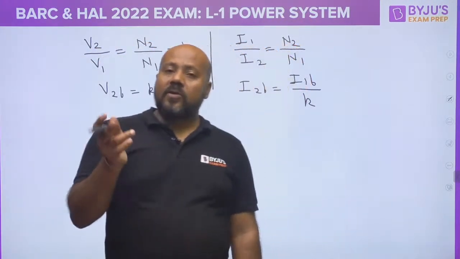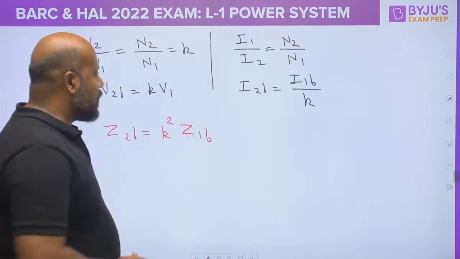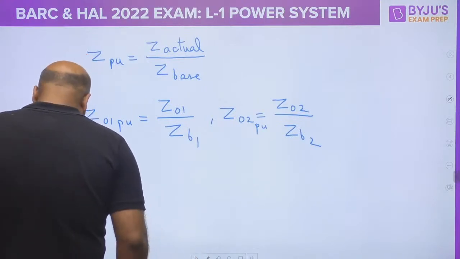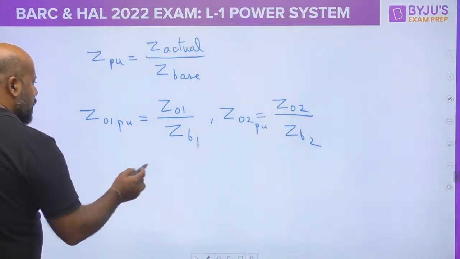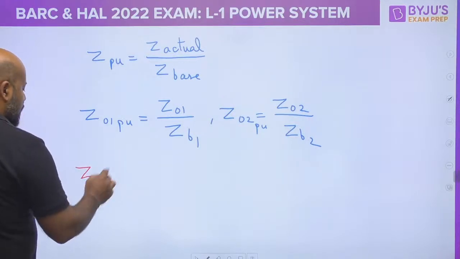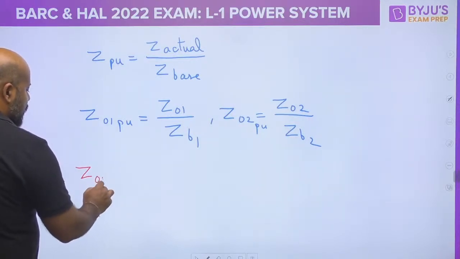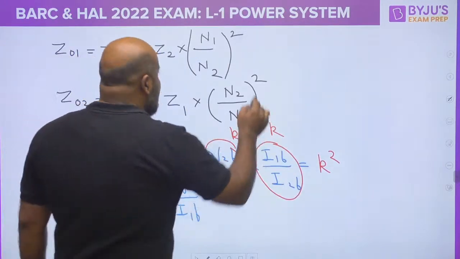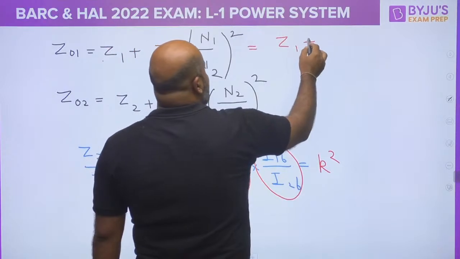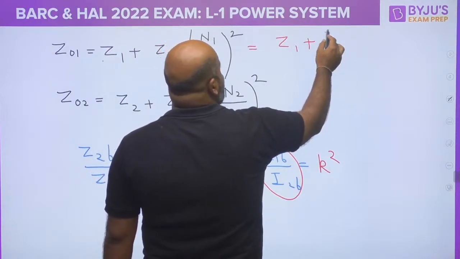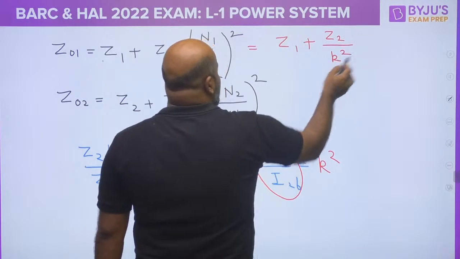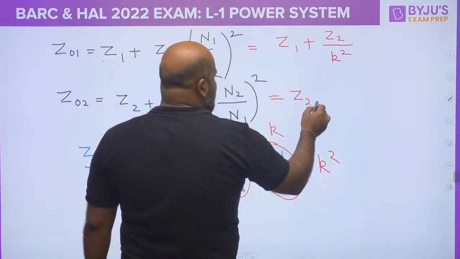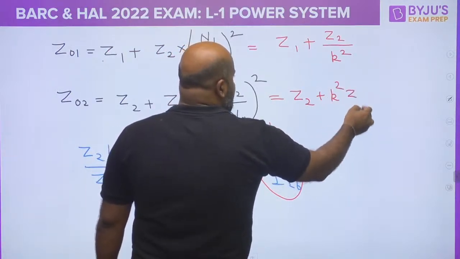Now let us see the total effective impedance referred to the primary or the secondary side. Please try to see what is happening here. Z01 is going to be Z1 plus Z2 upon K square, and Z02 is going to be Z2 plus K square Z1.